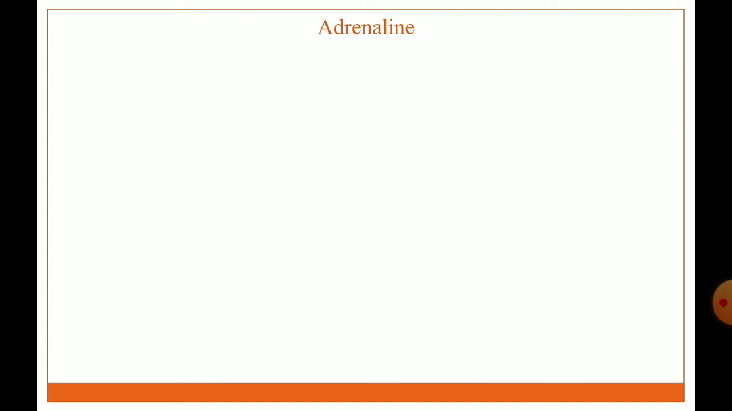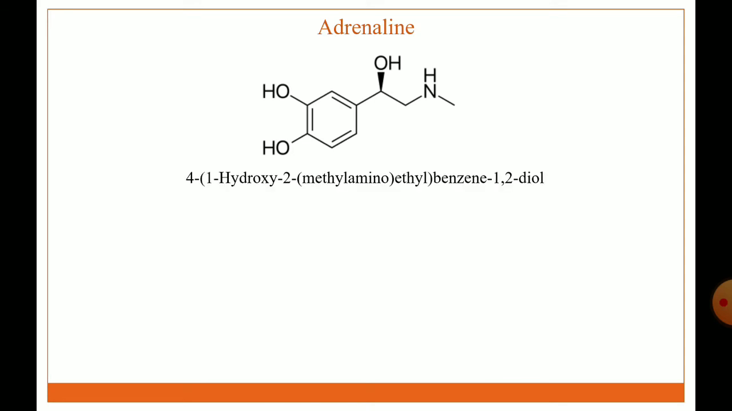Then we discuss the drug profile of some adrenergic drugs. In this, first one is adrenaline. This is the structure of adrenaline. IUPAC name is 4-(1-hydroxy-2-(methylamino)ethyl)benzene-1,2-diol.